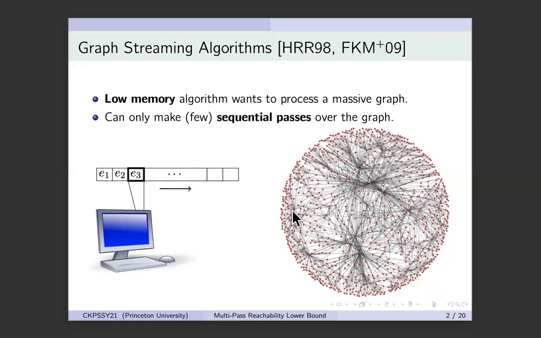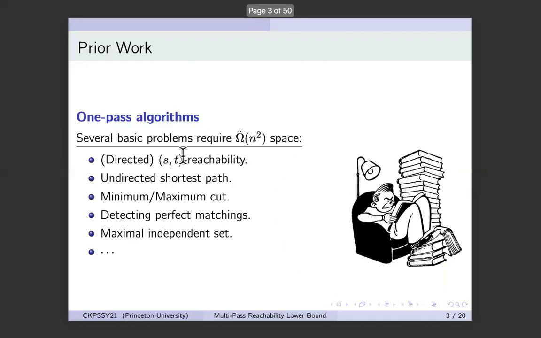And we are now at a point where we have a very good understanding of streaming algorithms that are allowed to only take one pass over the sequence. We know very clever algorithms for various problems that we are interested in. And we also know very strong lower bounds. We know for many fundamental problems, any algorithm that solves those problems and uses one pass requires n^2 space, which is the worst possible, because in n^2 space, you can compute any function.